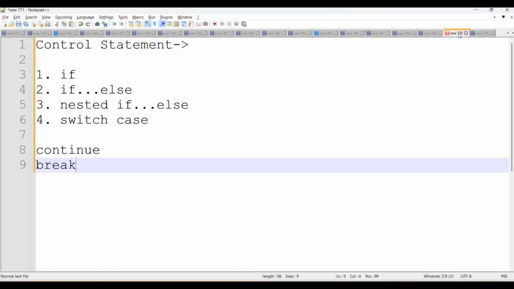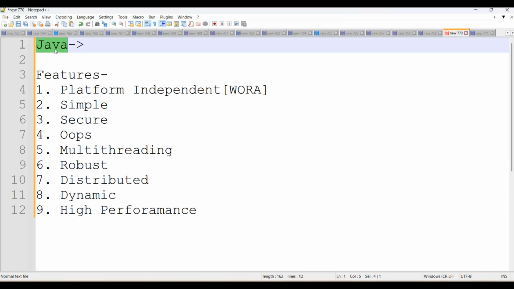Now one more time we do a fast revision here. See, what is Java? Java is a very high level object oriented programming language. Java development started in 1991 by James Gosling. James was leading the team. The organization name is Sun Microsystems. The project name is the Green Project, and the language name they decided initially was Oak, because oak is a popular tree in the US. But later in 1995, James realized Oak is already a registered trademark of Oak Technology. That's why they renamed Oak as Java in 1995.